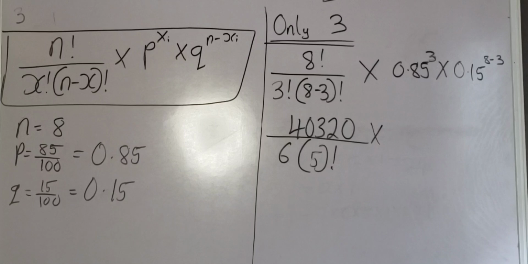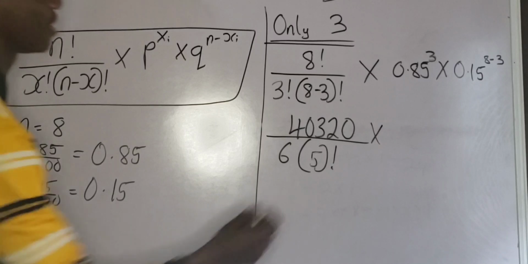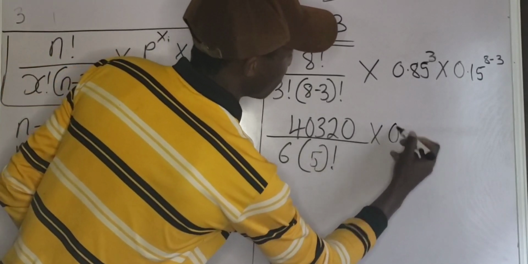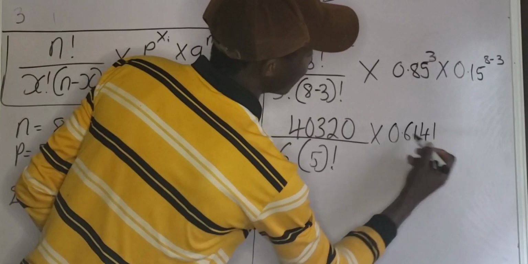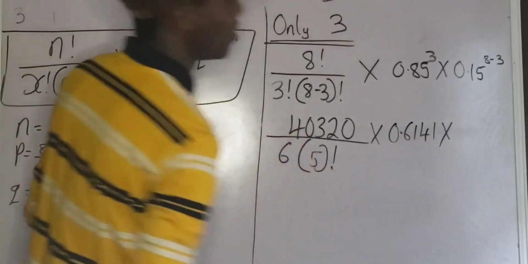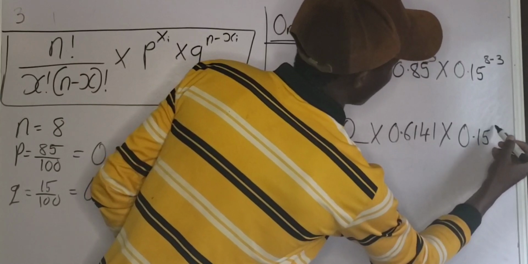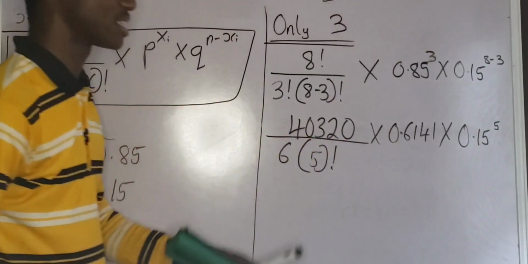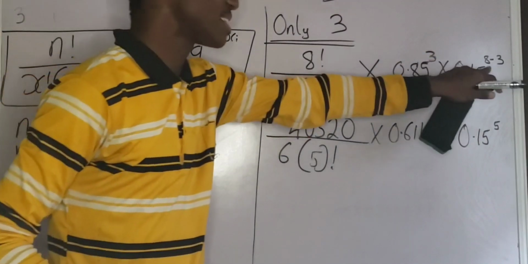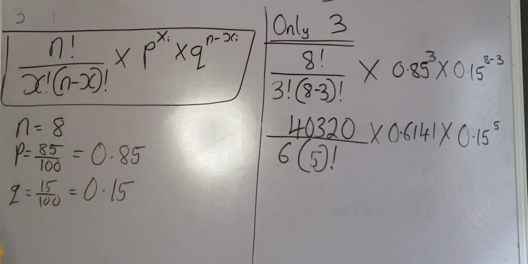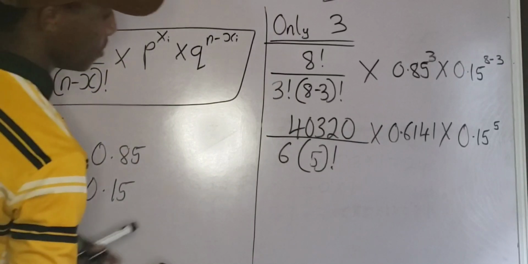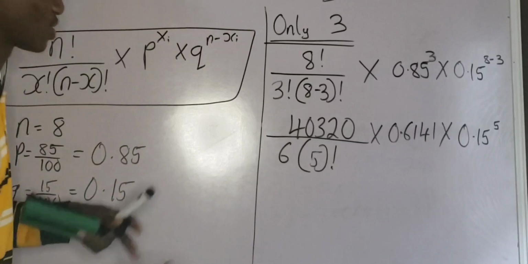That is 0.6141, multiplied by 0.15 raised to the power of 5. I'm very sure you understand how I got 5, because that is 8 minus 3. That is 5. Now, we have gotten to this step. You just have to simplify and get the answer. Okay, that's what we are doing.